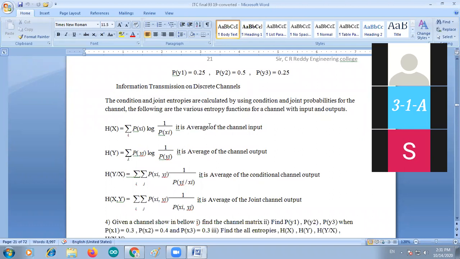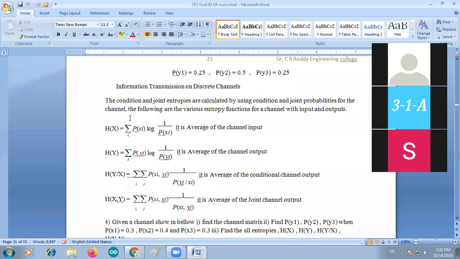Information transmission on discrete channels. In the discrete channels, how is the information transferred? The transmission of the information from input to the output depends on its probability. There are different types of probabilities: one is conditional probability, another is joint probability. The conditional and joint entropies are calculated by using conditional and joint probabilities.